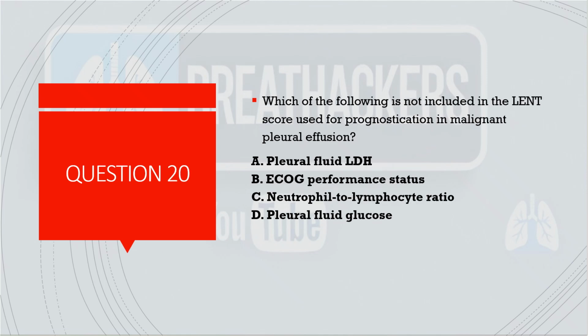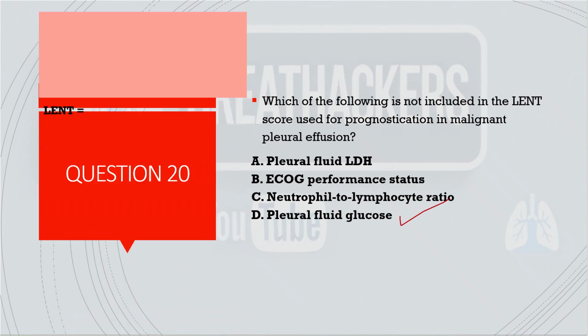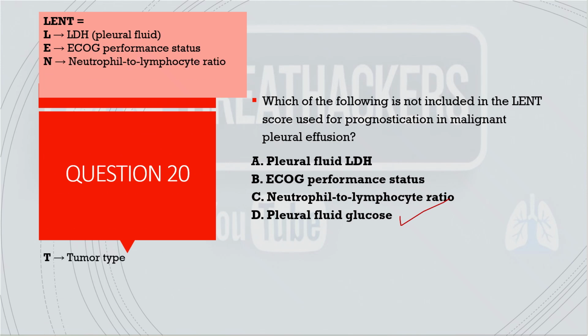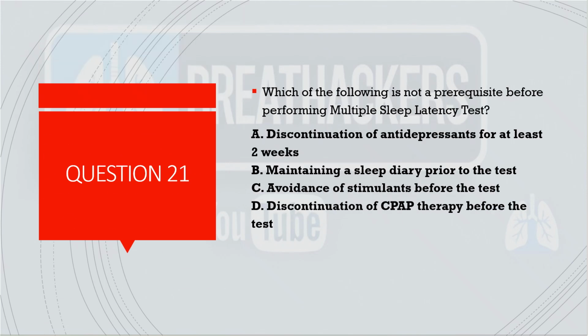Coming to the next question, which of the following is not included in the LENT score, which is used for the prognostication of malignant pleural effusion? So the answer for this is pleural fluid glucose, and the LENT you should know actually, where L stands for LDH, E for ECOG performance status, N for NLR or neutrophil to lymphocyte ratio, and T stands for tumor type.